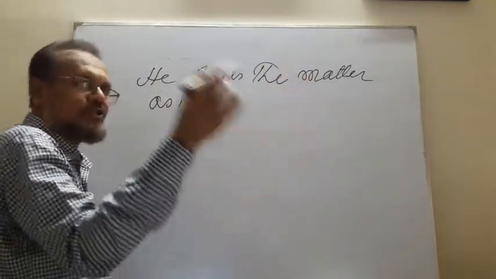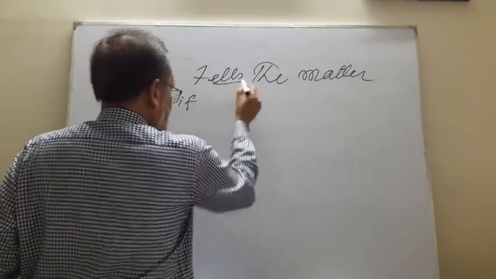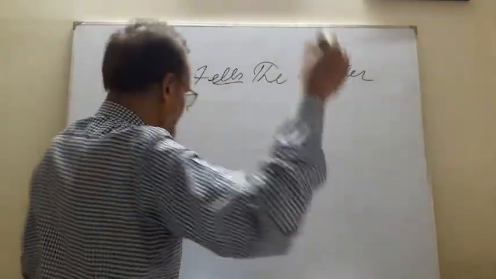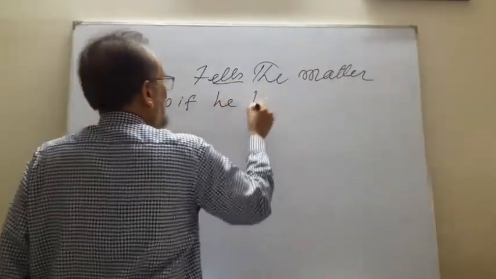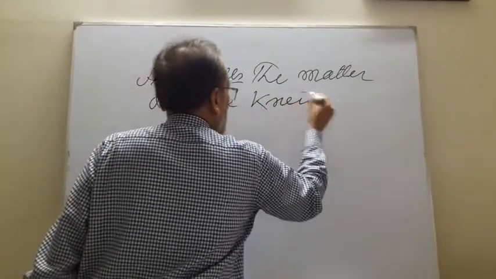He tells the matter, T-E-L-L-S. The first sentence, of course, is present tense. The second sentence, of course, is past tense. As if he knew, K-N-E-W, knew it.